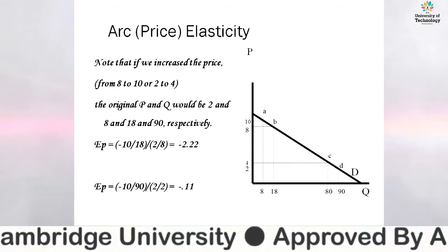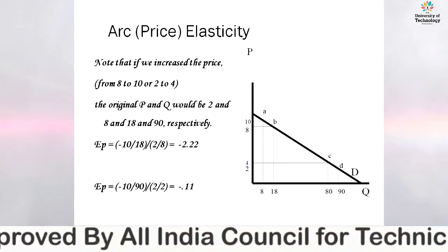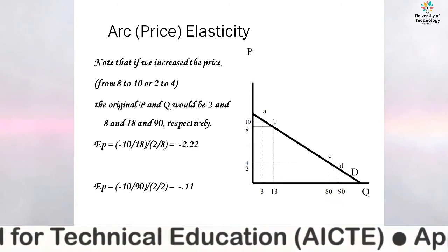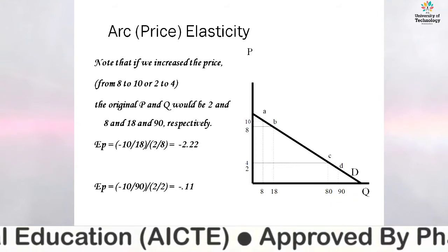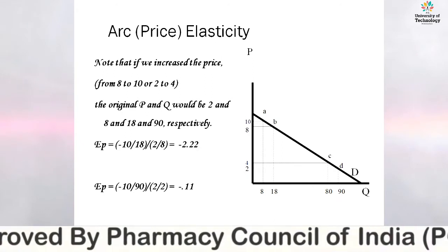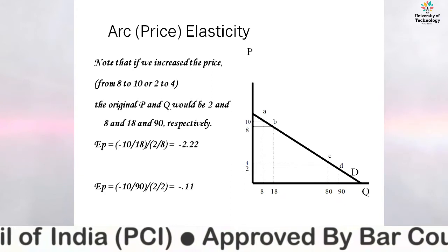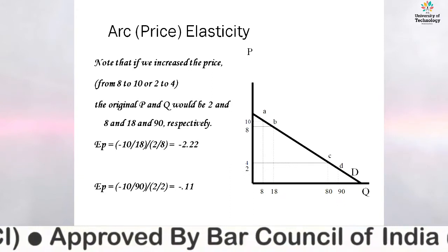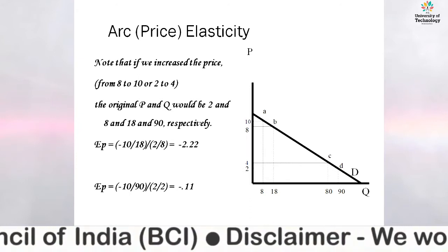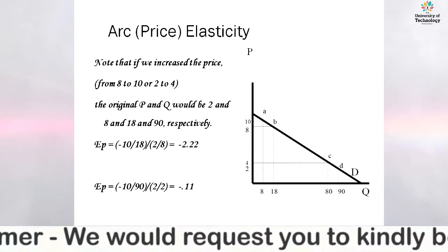It's 8 to 18 and 80 to 90 respectively, right? How to calculate? Like 18 minus 8 divided by the original price 18, and similarly 10 minus 8 at the point of B, what is the price? That is 18 and the quantity demanded is 8, and from the calculation of all the above numerator and denominator, we can find the value of EP is equal to minus 2.22.